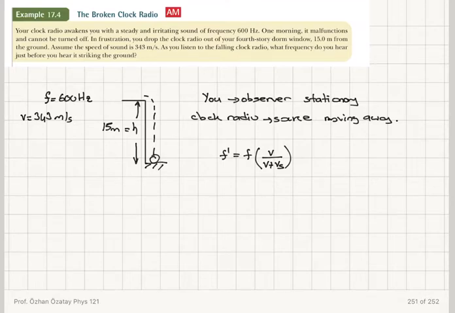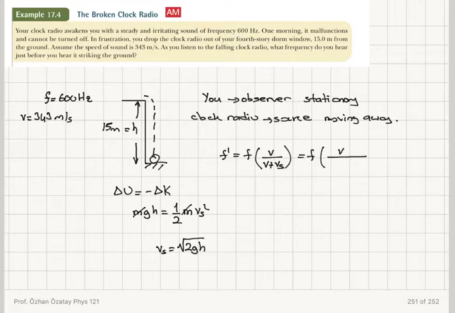But what is the speed of the source as it hits the ground? Well, we have the potential energy turning into kinetic energy. mgh is equal to 1/2 m v source squared. So these masses cancel. The clock hits the floor with a speed square root of 2gh.